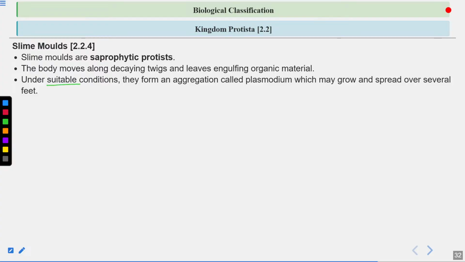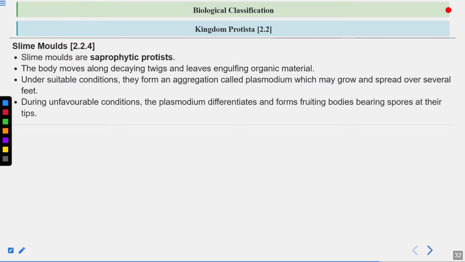Now, under suitable conditions, they form the plasmodium. Remember, a question can come from here. Under suitable conditions, they form aggregates where the cells fuse with each other and form the plasmodium. The plasmodium can grow and spread over several feet. Then, under unfavorable conditions, the plasmodium differentiates and forms the fruiting bodies bearing the spores. The spores are produced in unfavorable conditions.